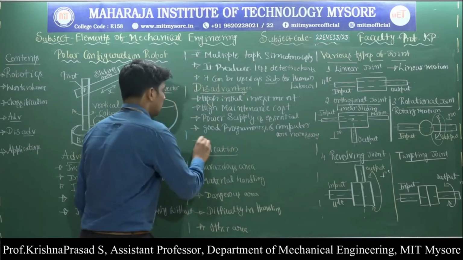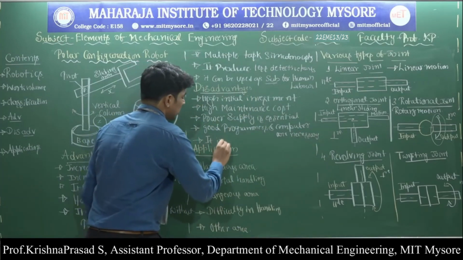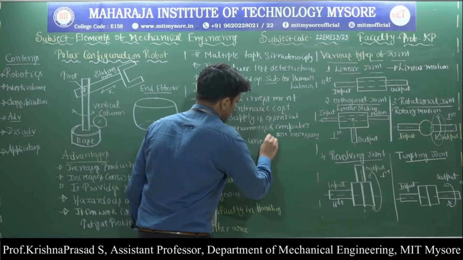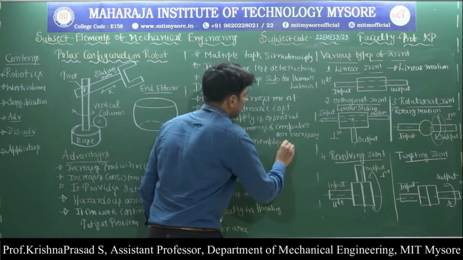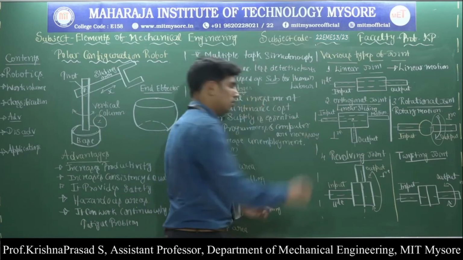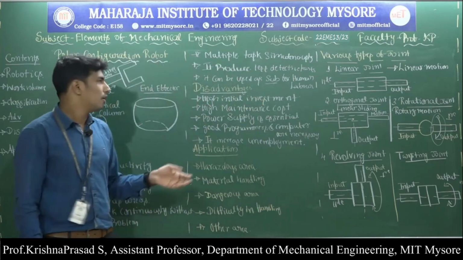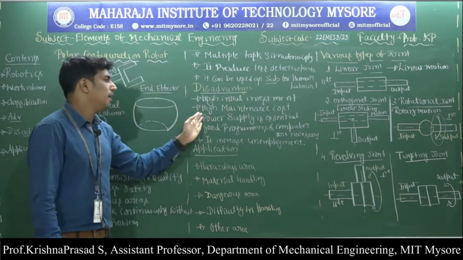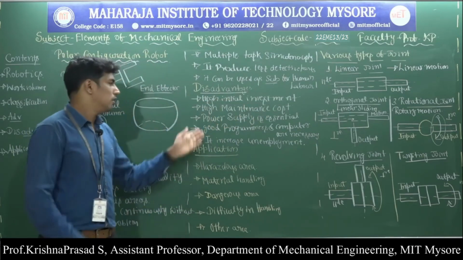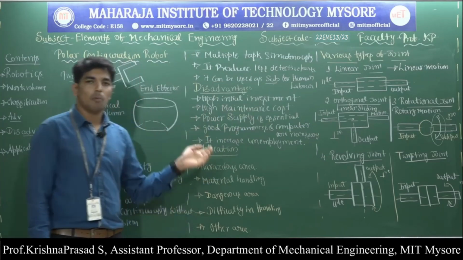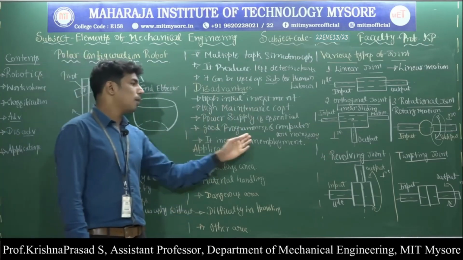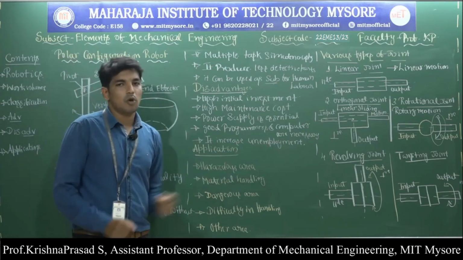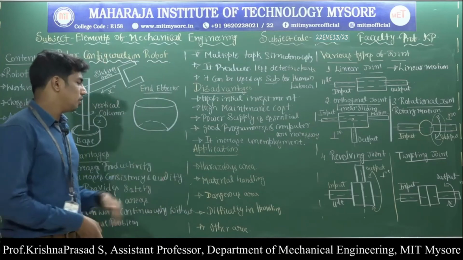And last one, it increases unemployment. That means it reduces the opportunity of human labor. So some of the disadvantages are high initial investment, high maintenance cost is also required, then power supply is essential to operate the industrial robot, good programmer and computers are necessary, and it increases the problem of unemployment. Okay, then applications.